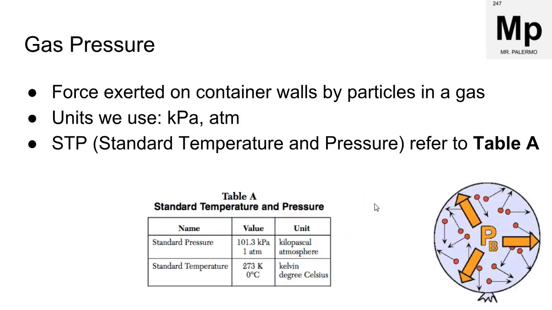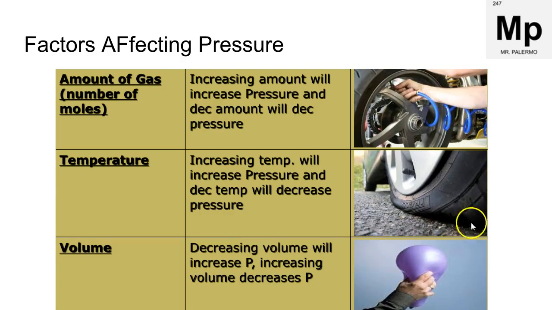What exactly is gas pressure? Gas pressure is just the force of the particles against the walls of a container. And we use units like kilopascals and atmospheres, as we can see here for our standard pressure on Table A. And we have factors that affect our gas pressure. And these are everyday things that we see.